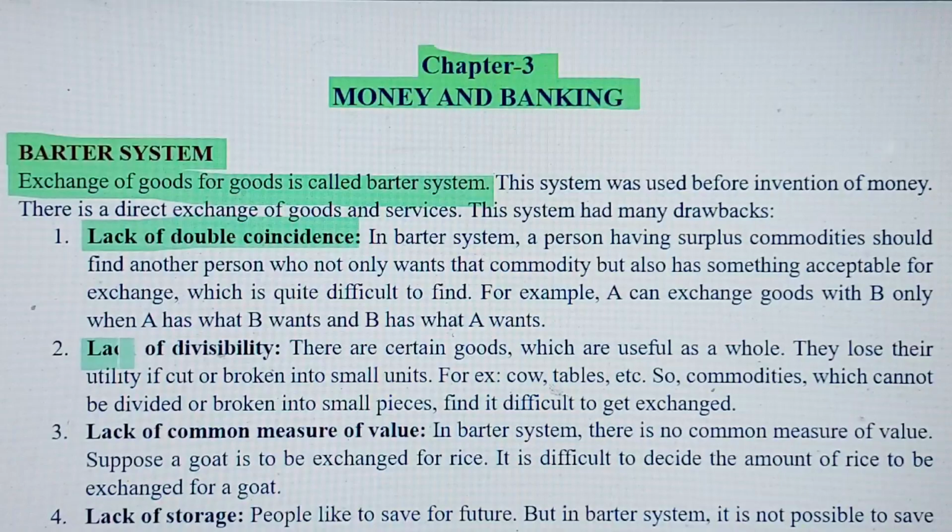The second drawback was lack of divisibility. Now there are certain goods which are useful as a whole. They lose their utility if broken or cut down into small pieces. A very good example is any animal like cow, or tables. So if you break them, they will be useless. So it is very difficult to sell these commodities during barter system, because these commodities cannot be broken into pieces.